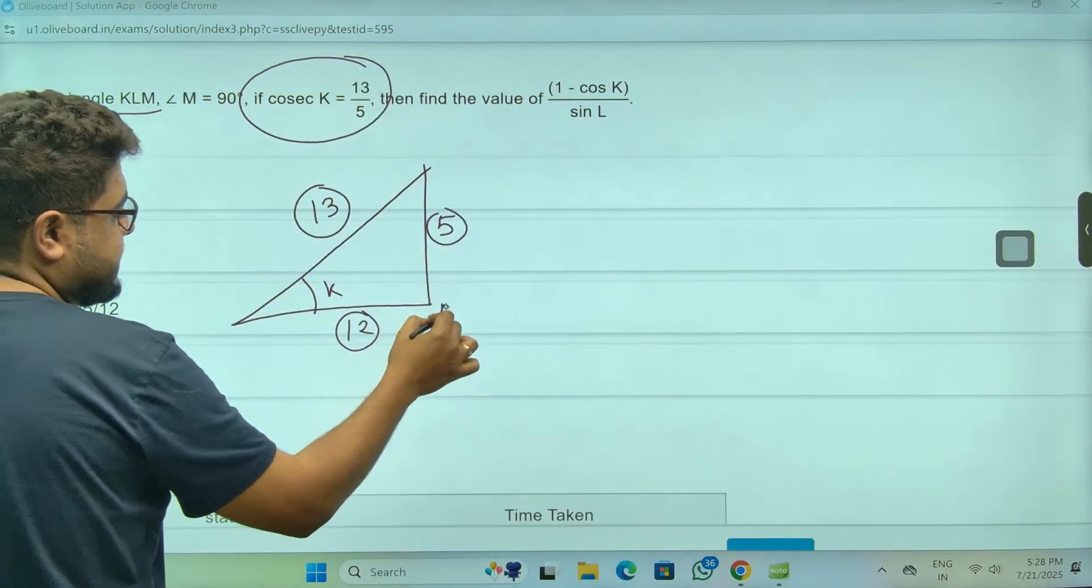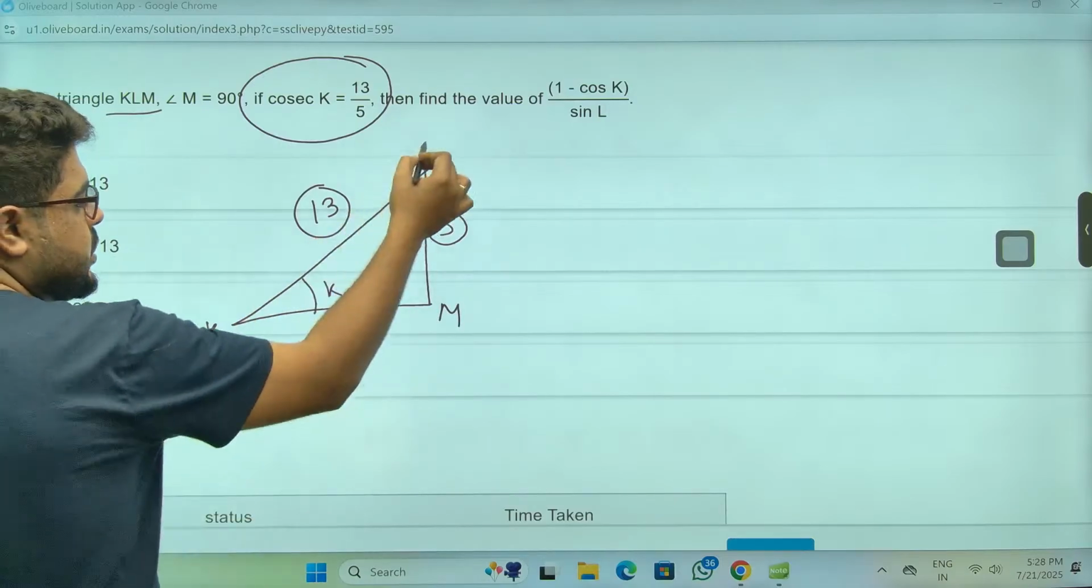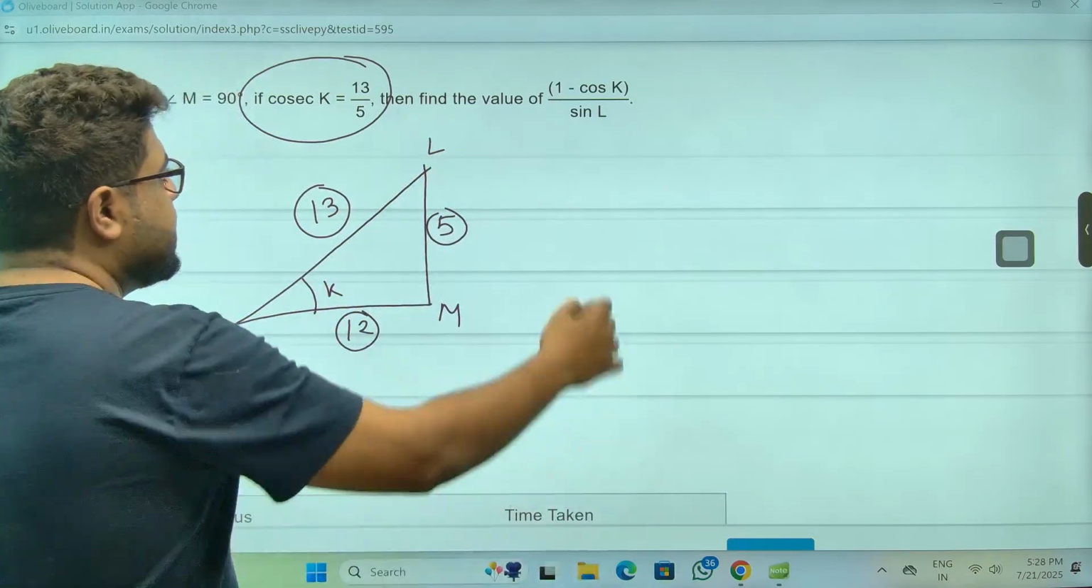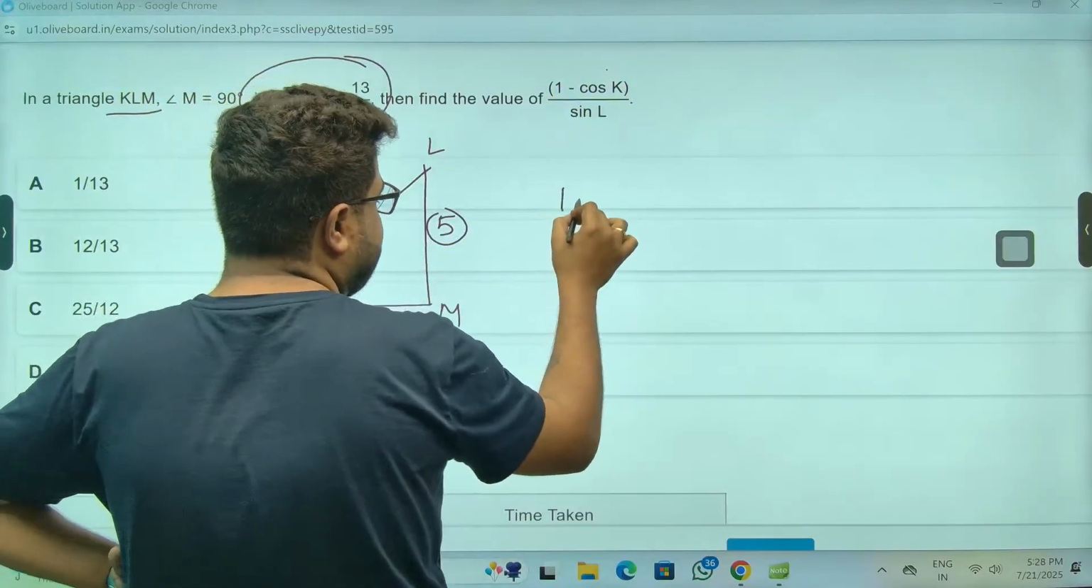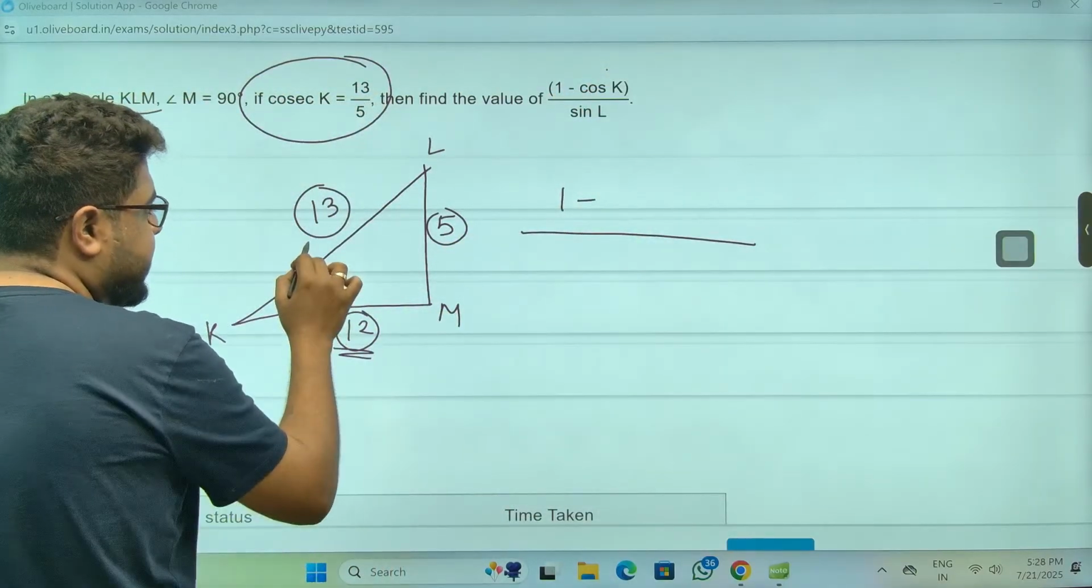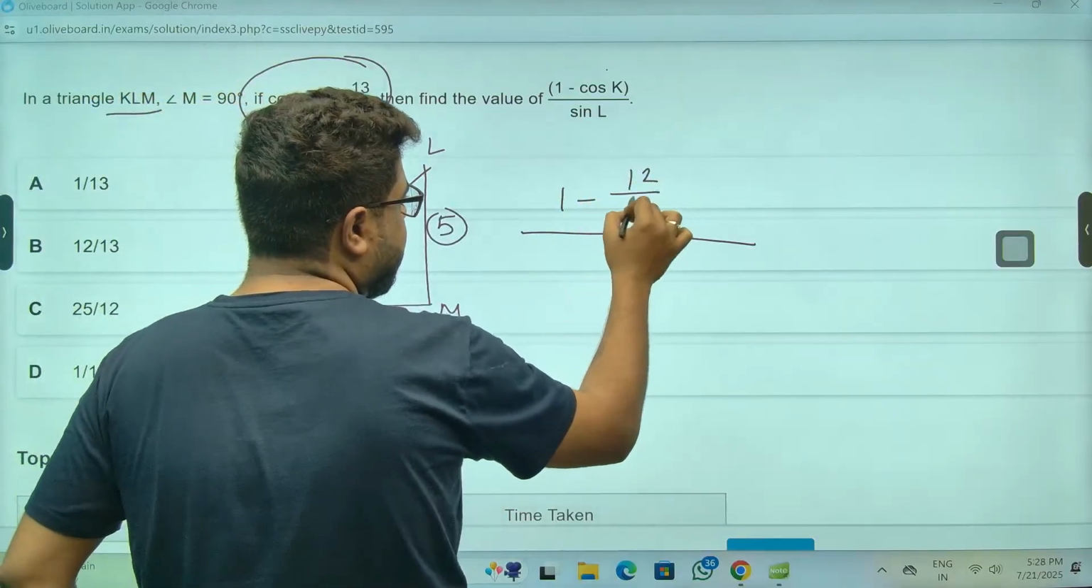KLM, M is this. K must be this. So KL has to be this. Cos K. 1 minus... Cos K is what, sir? K is this, cos is this by this. That is 12 by 13.